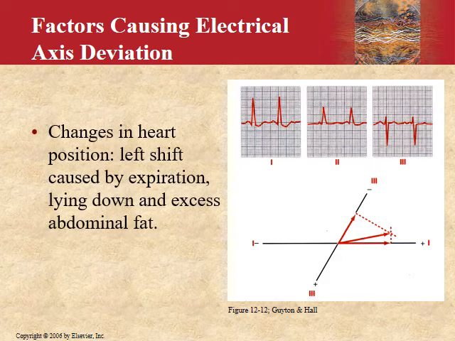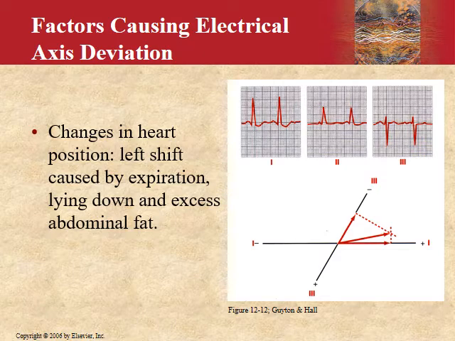Now what happens in left axis deviation? This is an example of a left axis deviation. If you look at lead 1, it's positive, but if you look at lead 3, it's negative. So this is left axis deviation. If you draw these vectors, you'll see that it comes around the left axis.